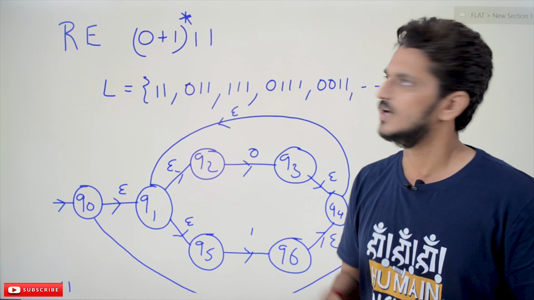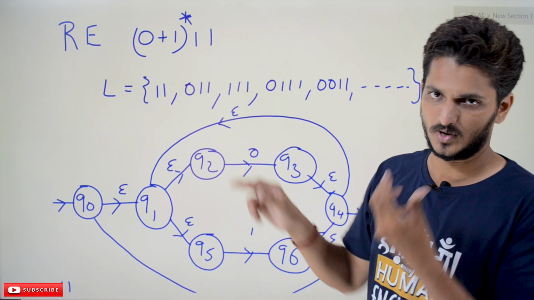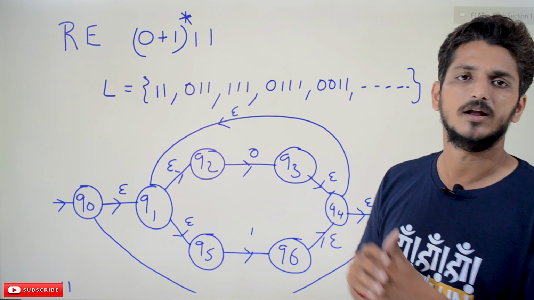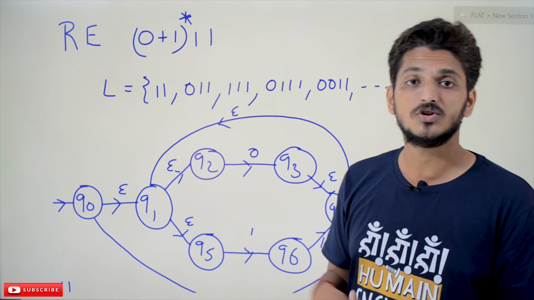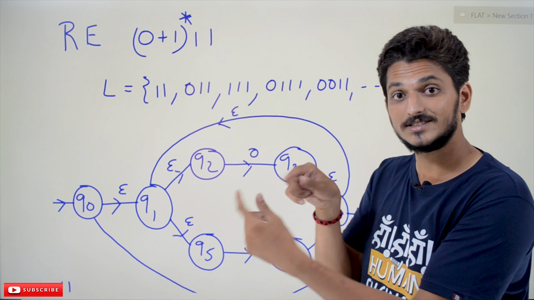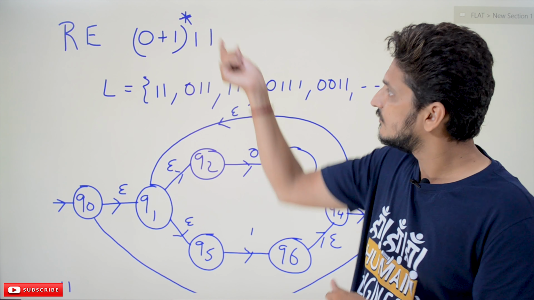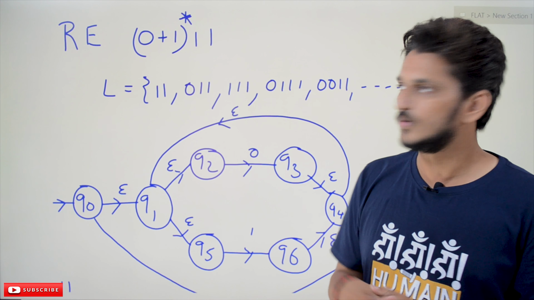But what is it saying after this? (0 or 1) whole star is one regular expression followed by 1 1. That means there is a concatenation operator. Whenever you have a concatenation operator, think that this is one logic and this is another logic, and just in between place an epsilon. That is the condition we discussed previously for the concatenation operator. So the language generated by this regular expression is 1 1, 0 1 1, 1 1 1, 0 1 1 1. The last two characters should be 1 1. That is what the language says.